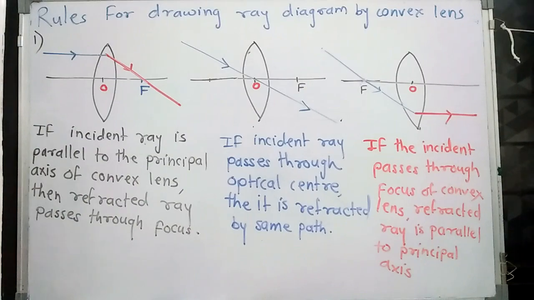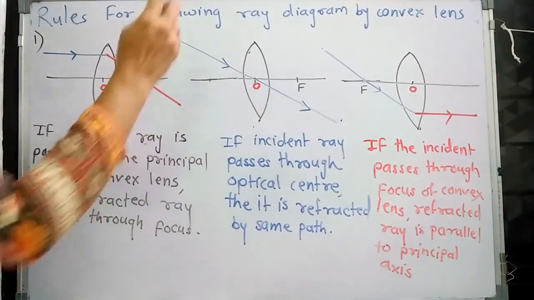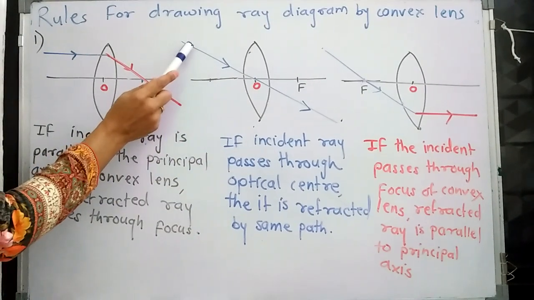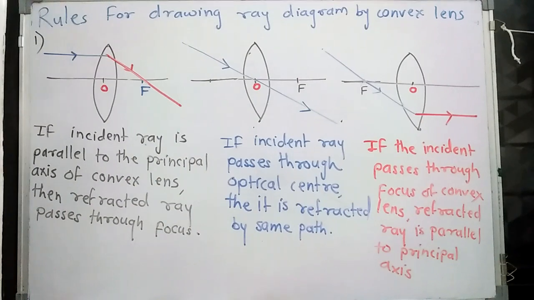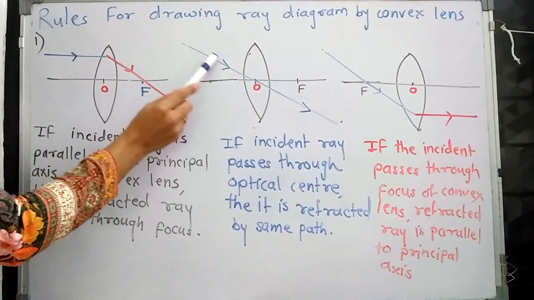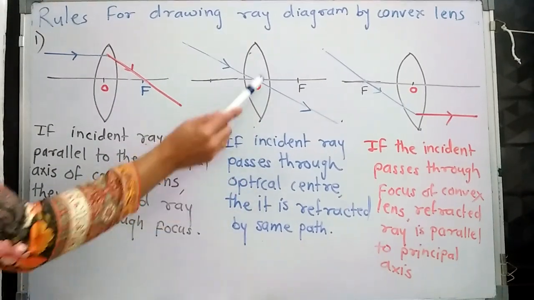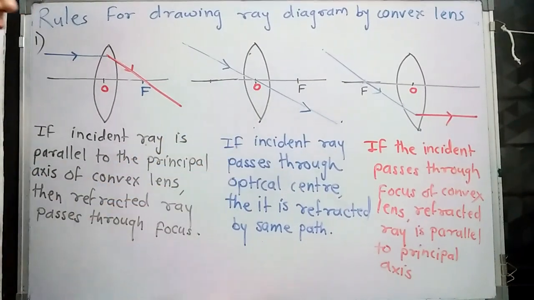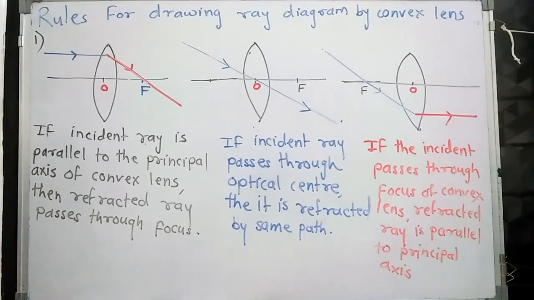Now the second rule. Here again we have a convex lens, optical center, focus. If the incident ray passes through the optical center, the refracted ray follows the same path. It traces the same path, meaning there is no change in the direction of the light.